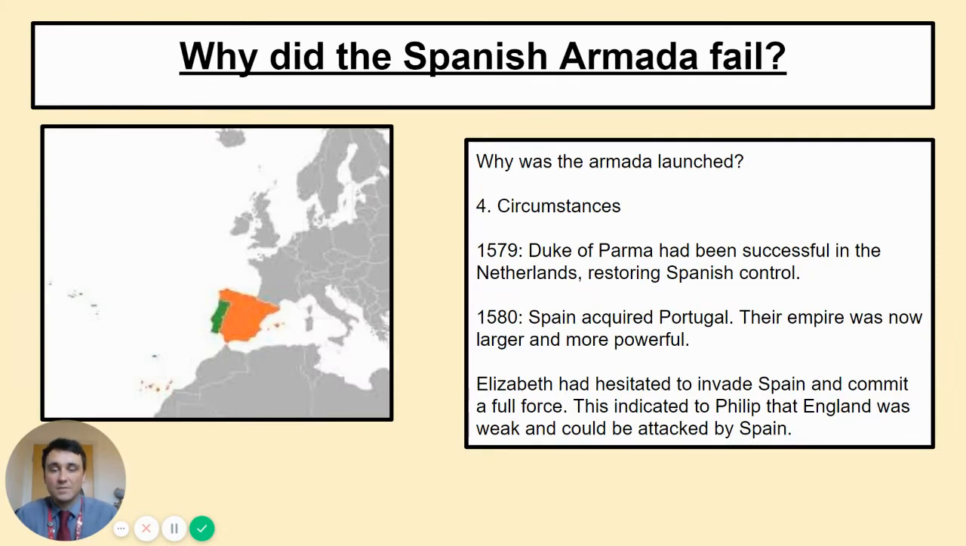And finally, circumstances. What had changed in just under a decade before the Armada was launched? Well, in 1579, the Duke of Parma was able to get the Netherlands back under Spanish control when it looked like Spain were going to lose the Netherlands for a while. In 1580, Spain acquired Portugal, making their empire larger and more powerful. And the fact Elizabeth had been reluctant to fully commit to attacking Spain in the Netherlands made Philip realise actually maybe England was quite weak after all and the time was right to invade. So those four factors you need to be aware of when we looked at those last lesson.